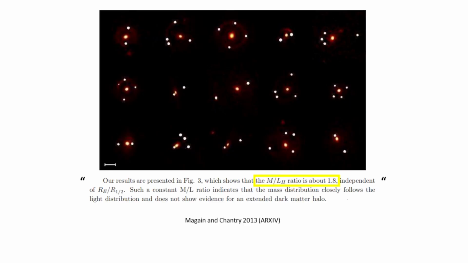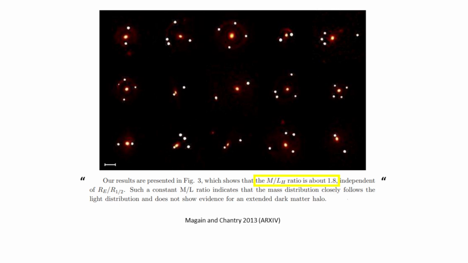So this result has been produced by measuring the characteristics of several Einstein crosses around elliptical galaxies. And the researchers here have measured the characteristics of the Einstein crosses and estimated the apparent mass of the galaxies, and what they find is a mass to light ratio of about 1.8, and they say also not more than 2.